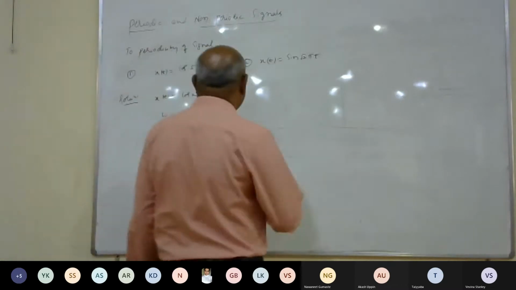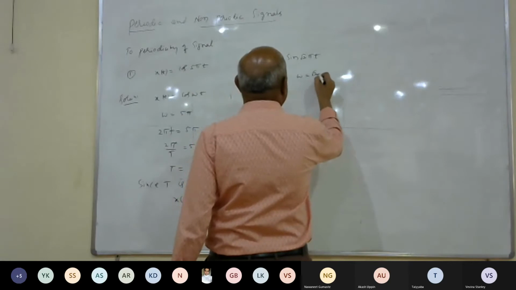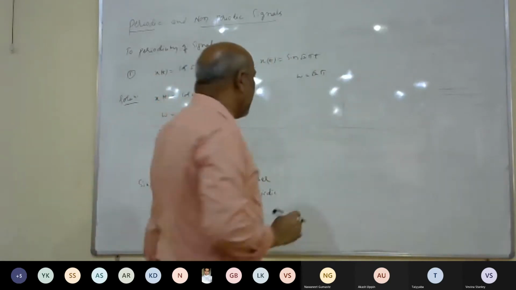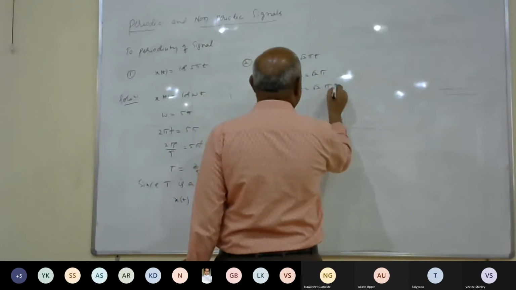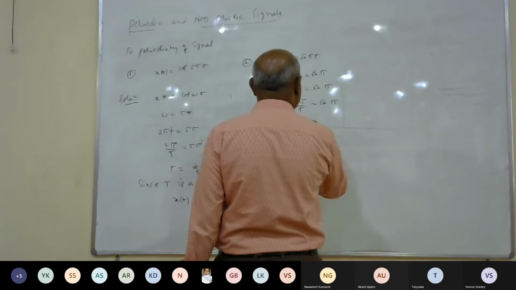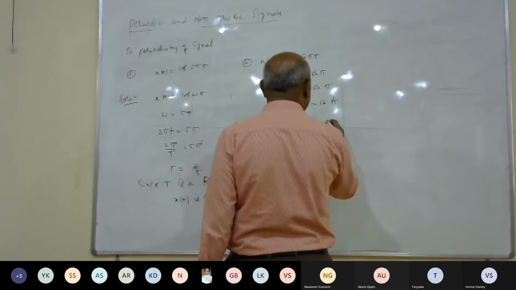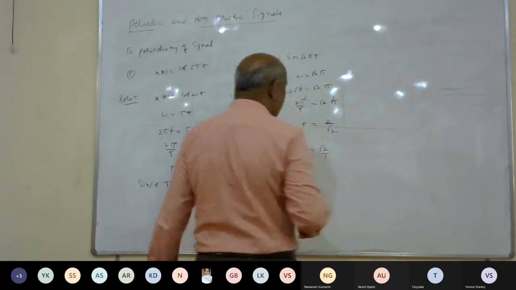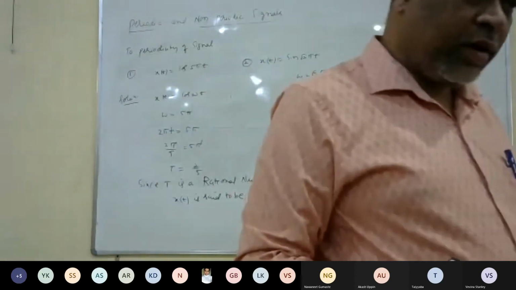We can take a second case. In the second example, what is omega here? Omega is equal to root 2 pi. That is omega 2 pi f is equal to root 2 into pi. That is 2 pi by T is equal to root 2 into pi, where T is equal to, the pi gets cancelled, 2 by root 2. The answer will become root 2 by 1.